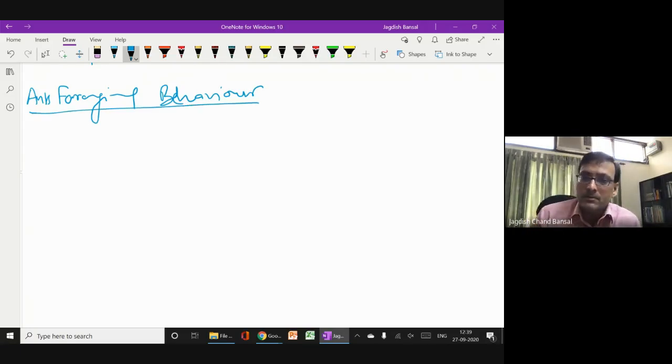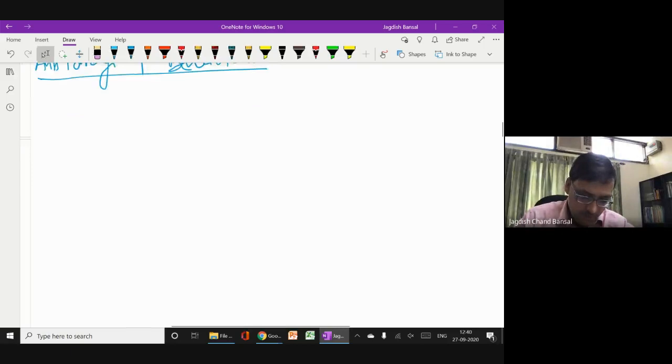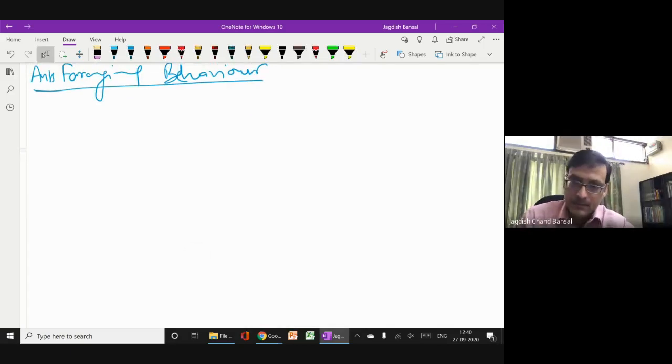Ants foraging behavior. So in the ants foraging behavior, what is the intelligence in their behavior? Let me tell you what is the intelligence. Once we understand this concept, if this foraging behavior is understood, it means we are done, right?